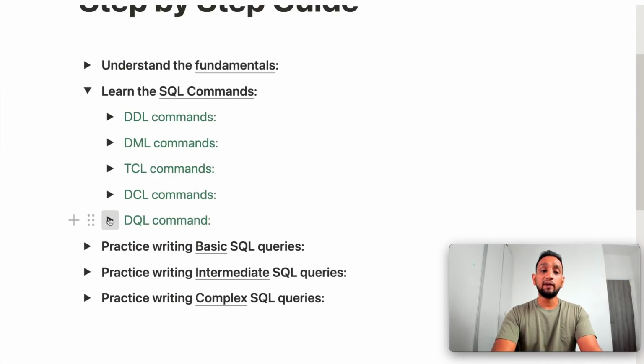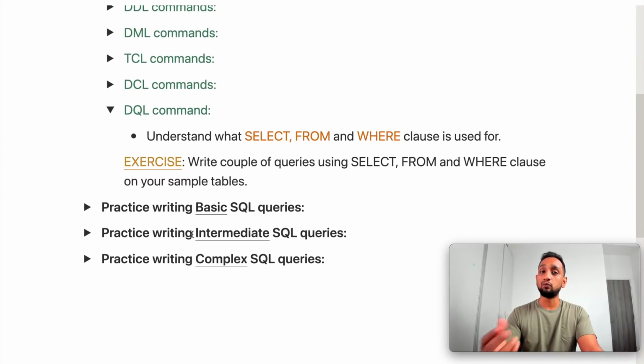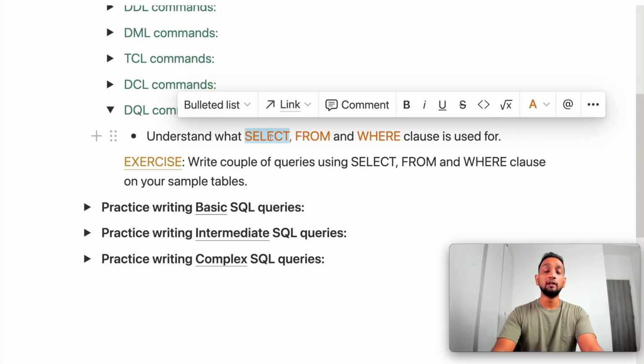And then finally DQL, which has just one command, that is the select statement. As part of this, just try to write one simple query at least where you use select, from and where. Try to understand what this is. Select is a clause where you mention your columns. This is what will be returned by your select query. Every column that you want returned from your select query, you mention it under select.